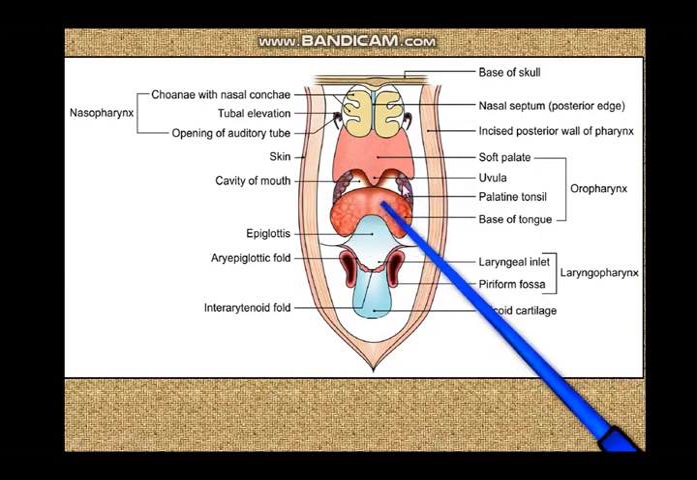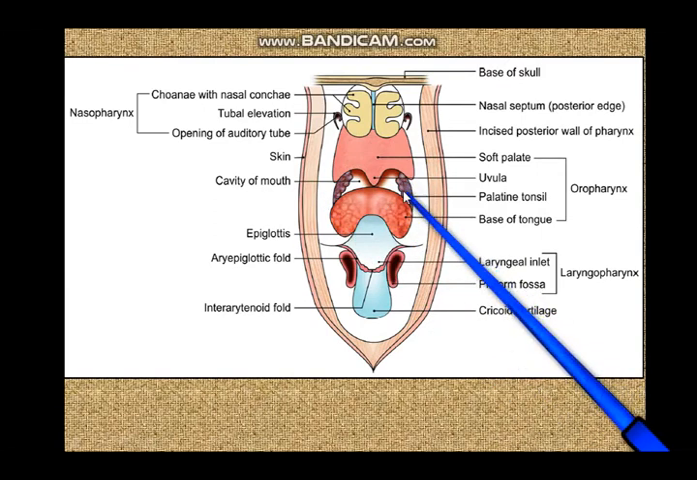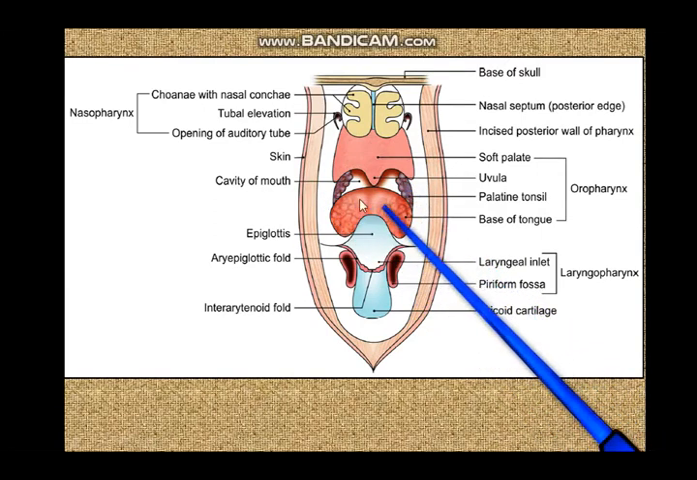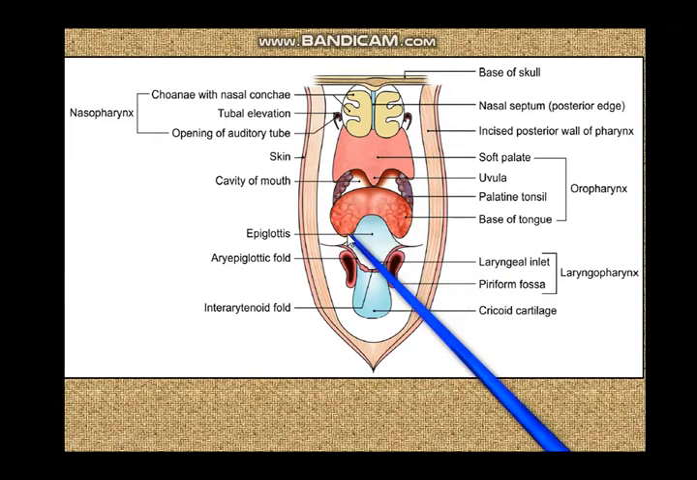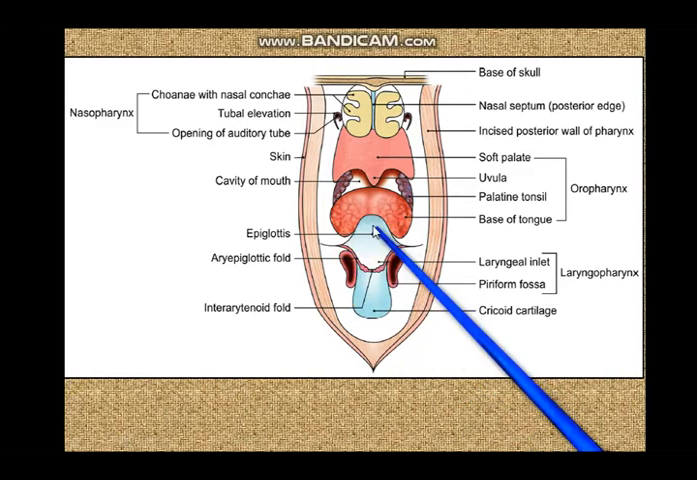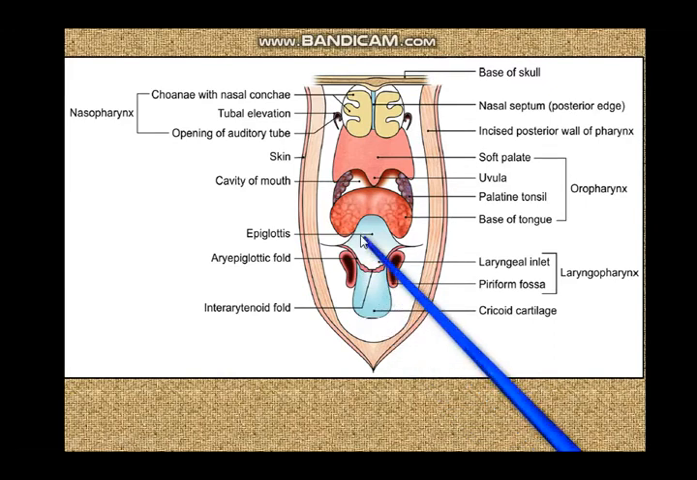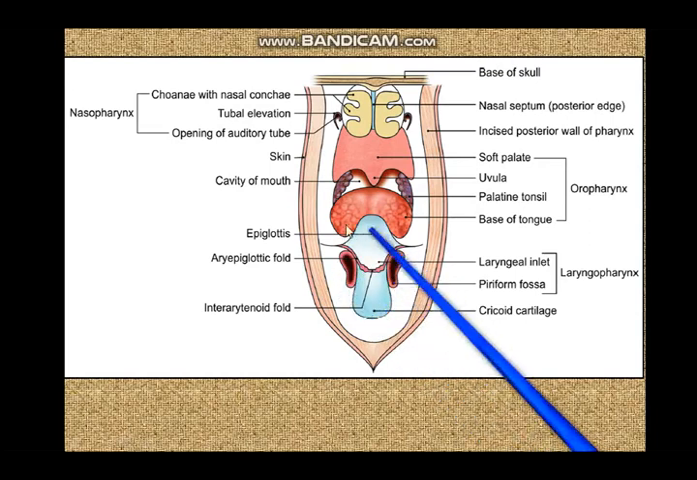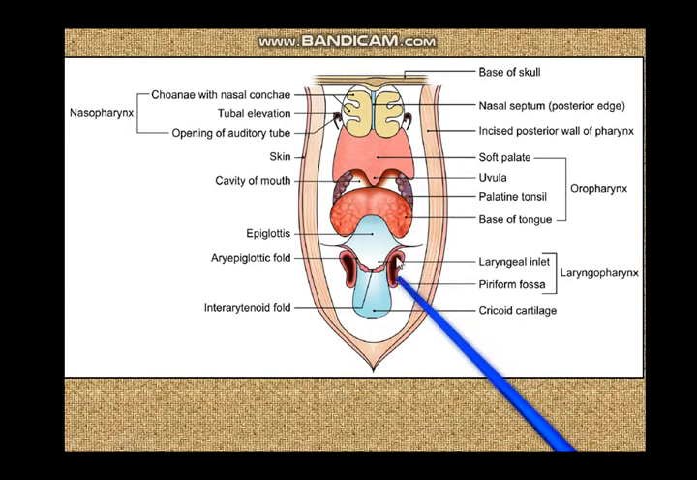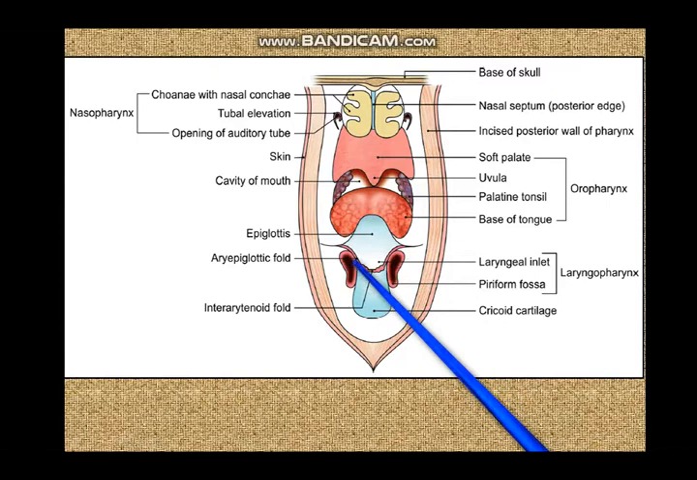oropharynx. On the side walls of the oropharynx you can see the palatine tonsil, and you can see the posterior 1/3 of the tongue through the oropharynx, and beyond the oropharynx you have the laryngopharynx. Here you can see the epiglottis and the aryepiglottic fold and the interarytenoid fold of mucous membrane and the cricoid cartilage. So, in the anterior wall of the laryngopharynx you can see the inlet of the larynx, and by the sides of the aryepiglottic folds you can see the pyriform fossa.